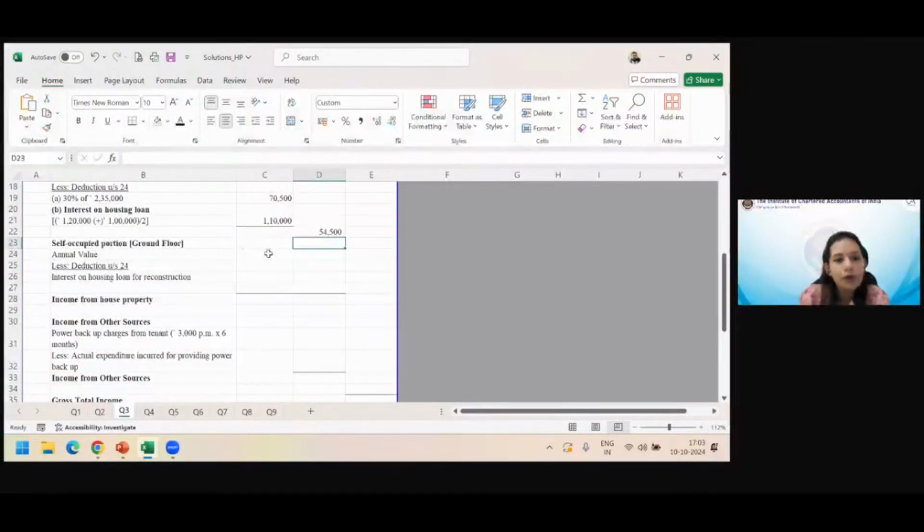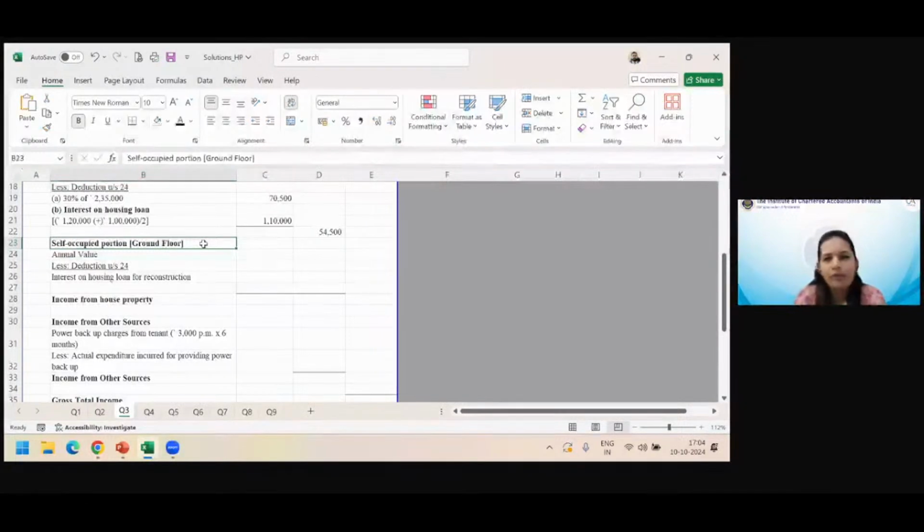Okay, I hope you have got it because it has been a fairly easy calculation so far. Let us now come to the self-occupied portion, ground floor. If any of you have missed a step somewhere and you're completely lost, please ignore that. Move on with us. Keep that step in your notes as highlighted. When I upload these answers to the portal, please cross-check from there. Do not get blocked because you lost something somewhere.